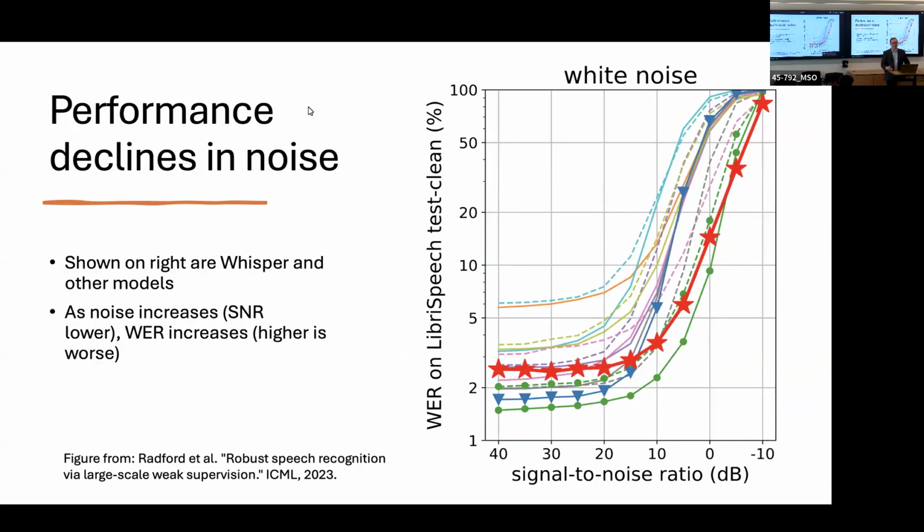However, Whisper and many other models have a problem. Their performance decreases in noise. Shown on the right here on this plot is the performance of Whisper and many other speech recognition models when we vary the signal-to-noise ratio of the noise. We can see as the noise increases, meaning the SNR becomes lower, the word error rate gets higher, and higher word error rate means worse. This is a problem we'd like to solve because when we deploy speech recognition models, you never know the type of background sounds you might encounter.